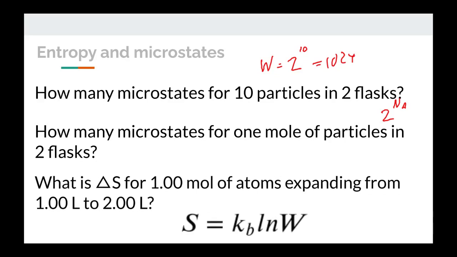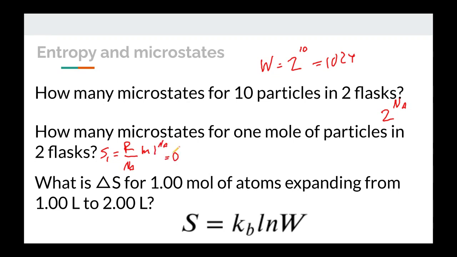What is the entropy change for 1 mole of atoms expanding from 1 liter to 2 liters of volume? So let's take a flask as being a liter. State number 1, what's the entropy? Well, it's R divided by Avogadro's number, that's Boltzmann's constant, times the natural log of 1 raised to Avogadro's number.